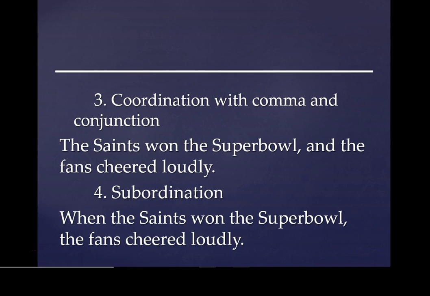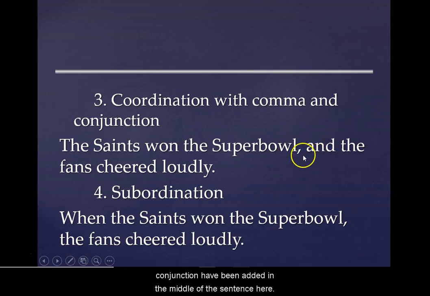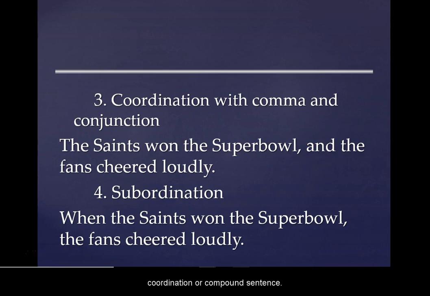Example: The Saints won the Super Bowl, and the fans cheered loudly. In this example, the comma and the word and, which is a coordinating conjunction, have been added in the middle of the sentence here to fix the fused sentence into one complete sentence, coordination or compound sentence.